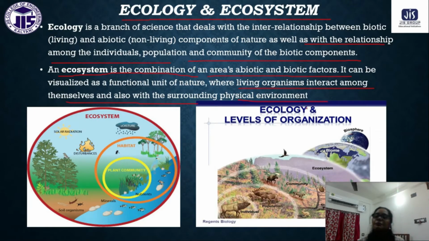So ecosystem means whatever we have in our surroundings, biotic components and abiotic components, the combination of all of these is our ecosystem.